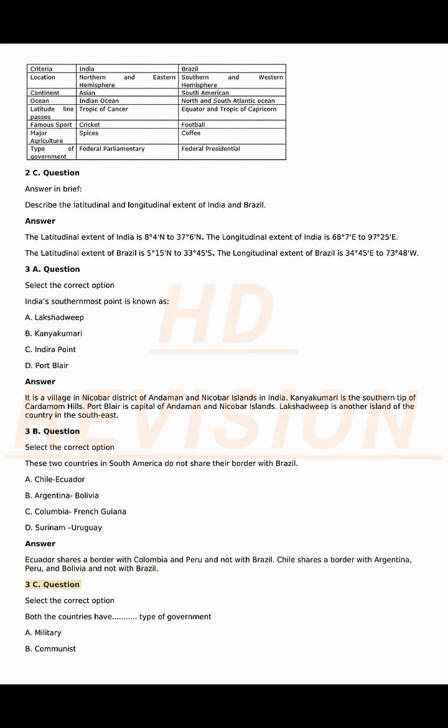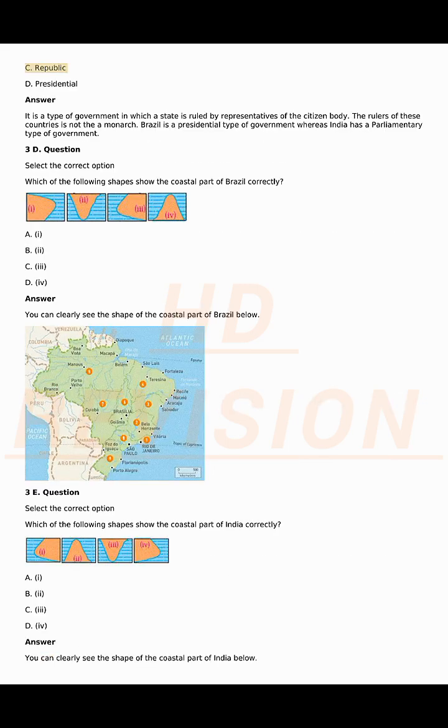3c question. Select the correct option. Both the countries have a type of government. A. Military. B. Communist. C. Republic. D. Presidential. Answer. It is a type of government in which a state is ruled by representatives of the citizen body. The rulers of these countries are not monarchs. Brazil is a presidential type of government, whereas India has a parliamentary type of government.